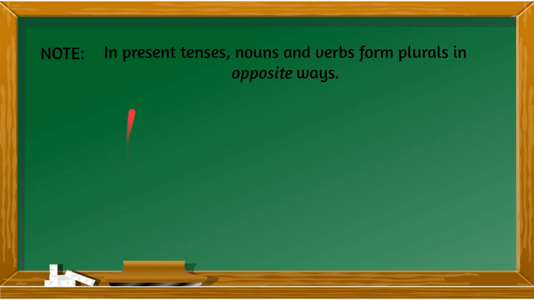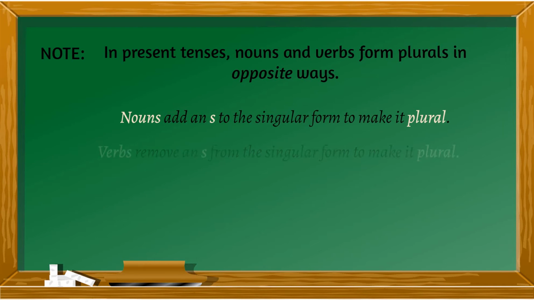Note also that in present tenses, nouns and verbs form plurals in the opposite ways, because in the present tense, usually we add s to our verbs. Let's look at these examples. For nouns, to make your noun plural, we usually add s, right? For example, bed becomes beds, book becomes books.